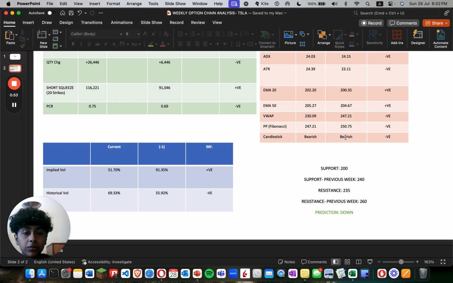Support is at 200. Previous week's support was 240. Resistance is 235. Previous week's resistance was 260. And the prediction this week by the option chain is that Tesla goes down.